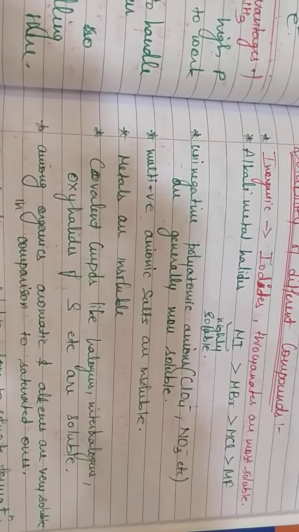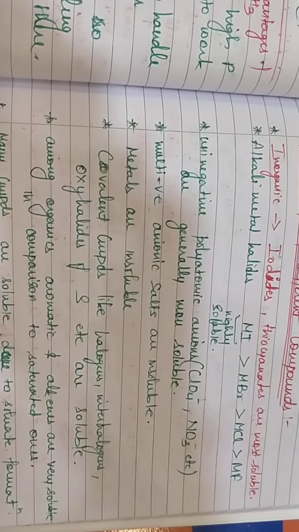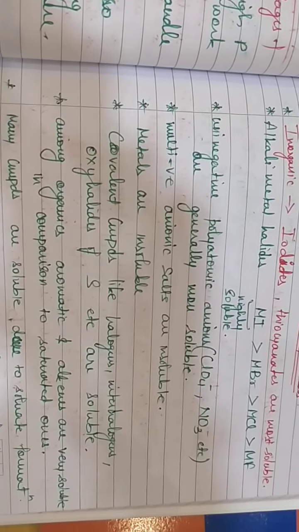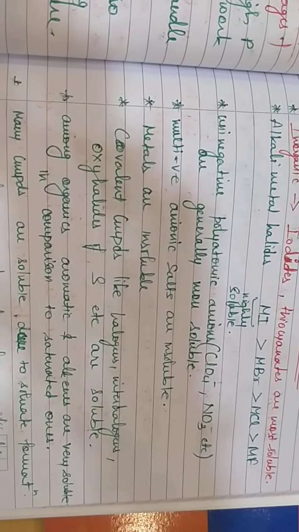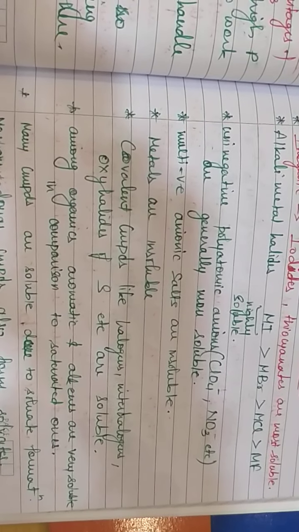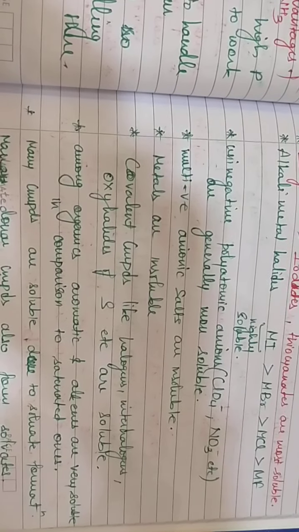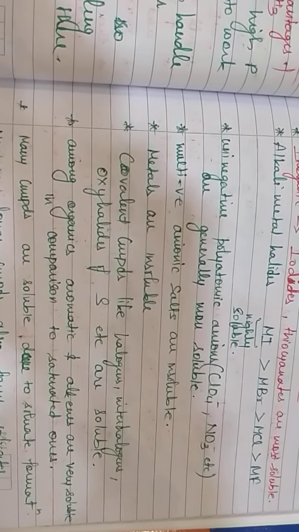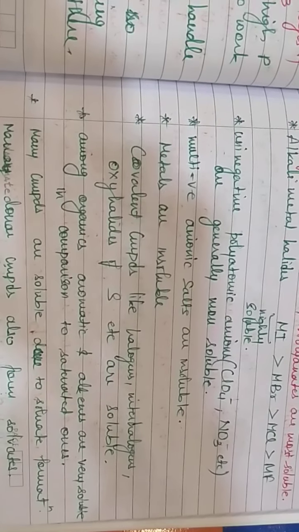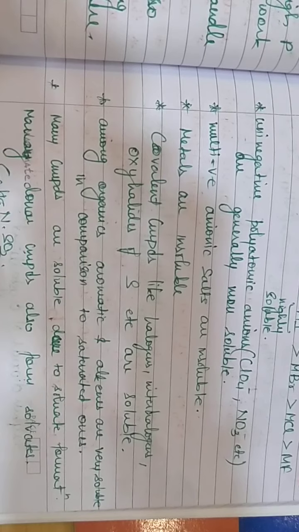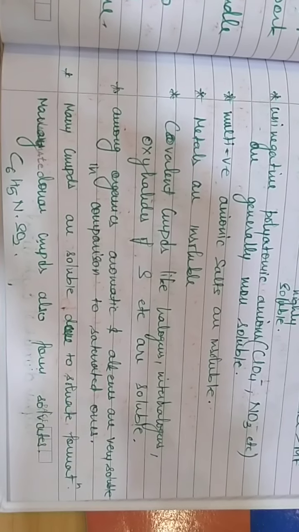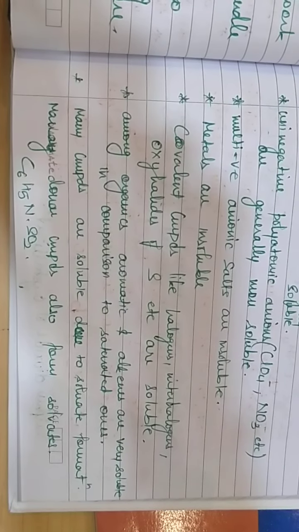Next, metals are insoluble. As we have discussed the metallic solutions in liquid ammonia, liquid sulfur dioxide doesn't exhibit any metallic solutions. Covalent compounds like the compounds formed among the non-metals, that is halogens, interhalogen compounds, oxyhalides of sulfur, etc. are soluble in SO2. Among the organic compounds, aromatics and alkenes are very soluble in comparison to saturated ones.